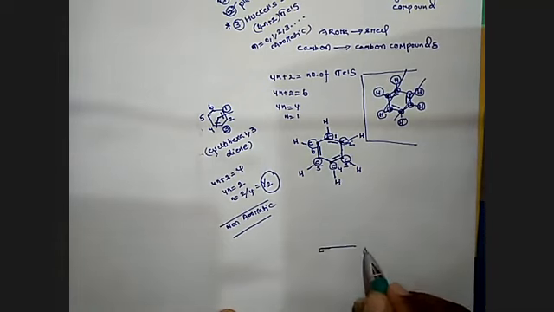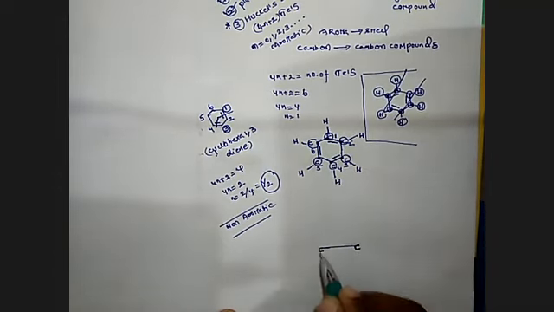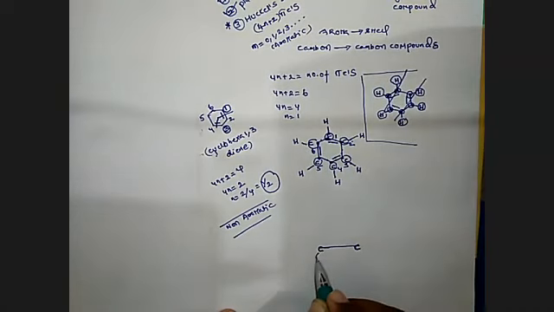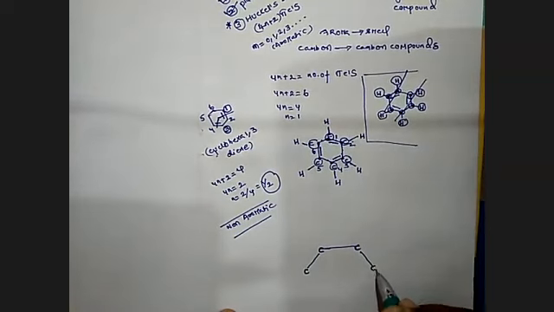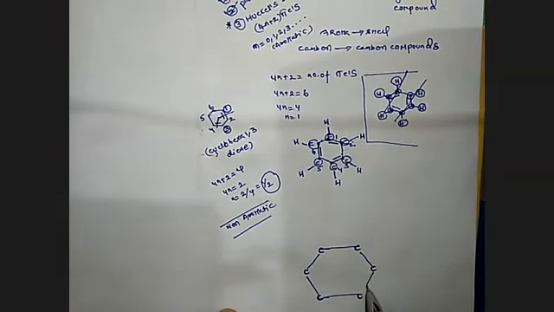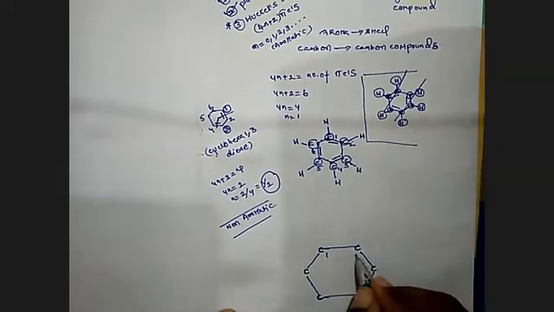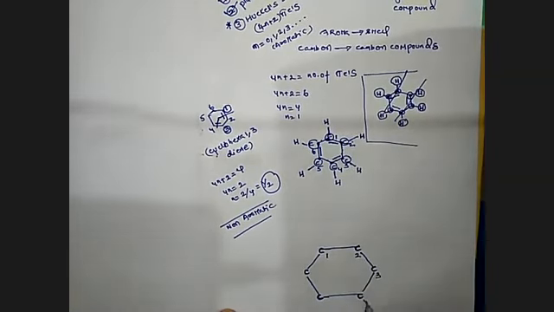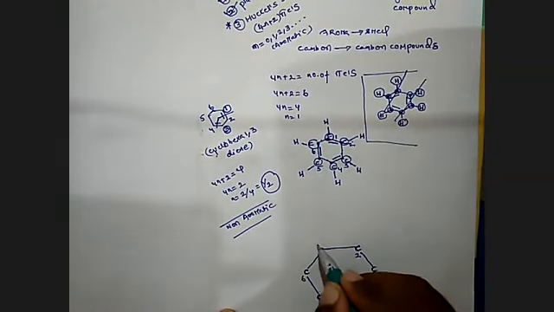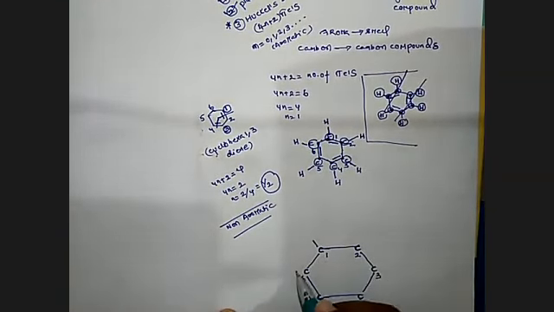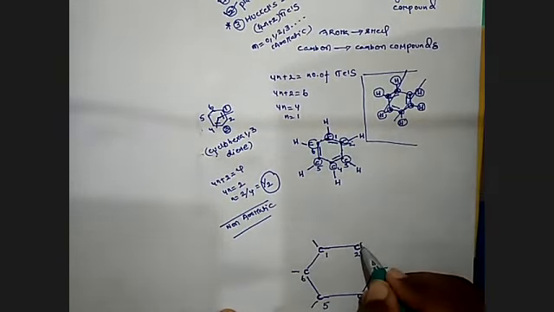Here we can have carbon, and here we can have carbon, and here we can have carbon, and here we can have carbon. I would like to keep carbons here. How many carbons are there? One, two, three, four, five, six. Then how many hydrogens are there? One, two, three, four, five, six.